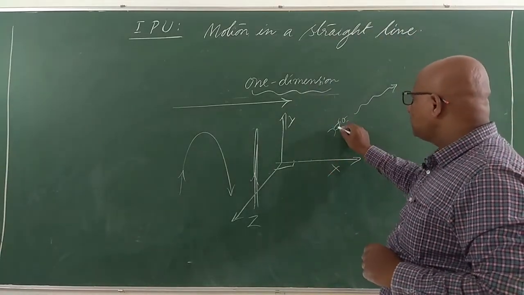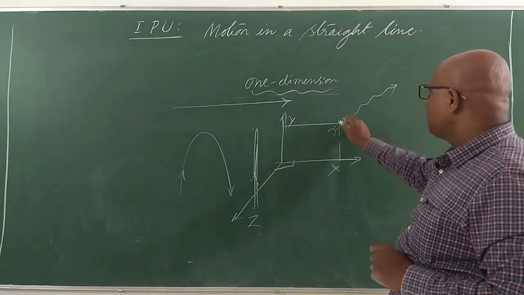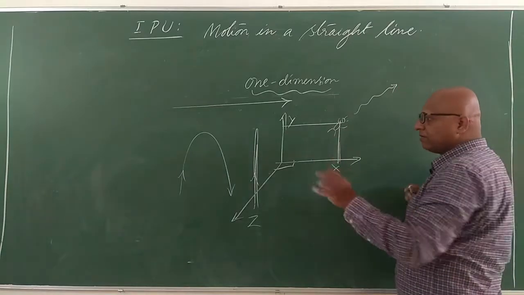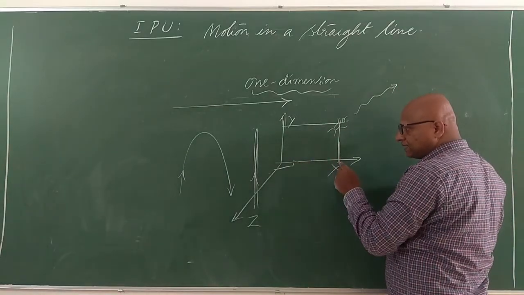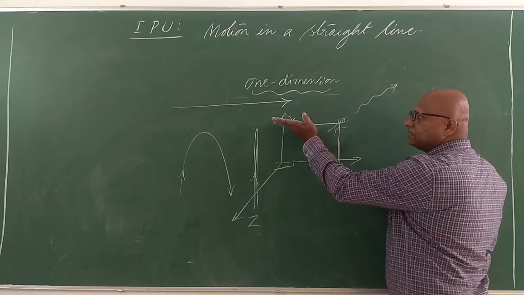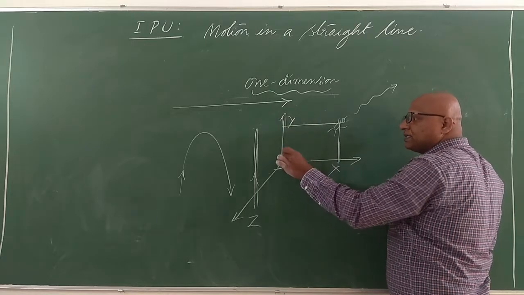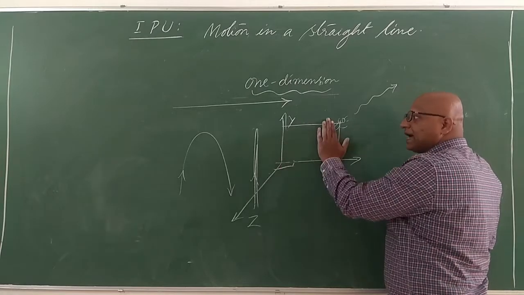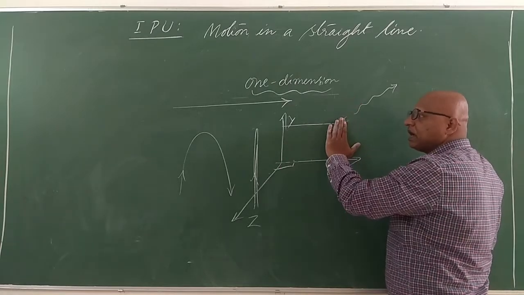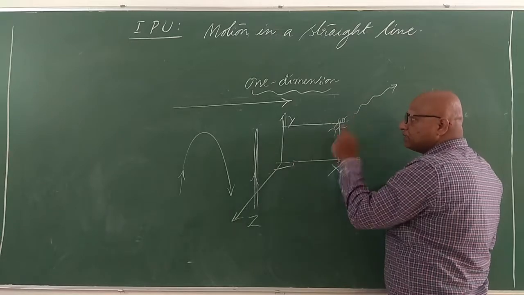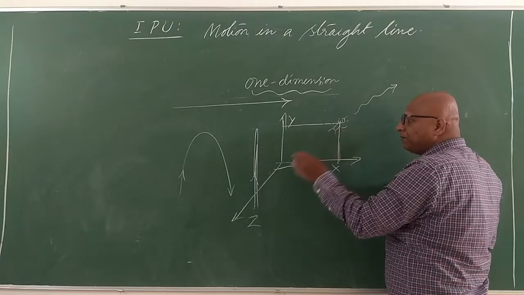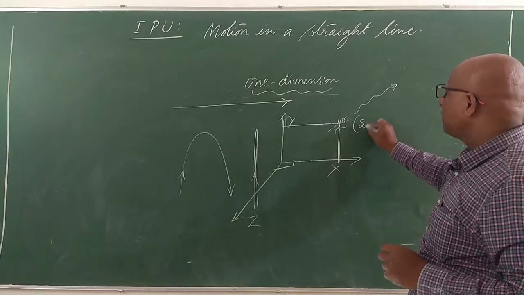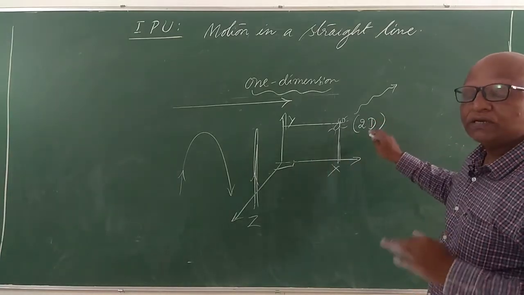Then we can say the ant is moving in two dimensions, because if you make this ant stop here, how much distance has it covered? It has covered a certain distance in the x-axis. It has covered a certain distance in the y-axis. It has not covered any distance in the z-axis, because in the z-axis it does not move. That's why we say its motion is explained by the distances traveled in the x-axis and y-axis only. It has two directions. We say it is a two-dimensional motion.